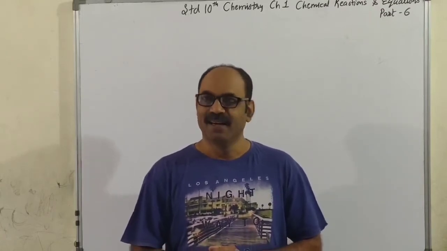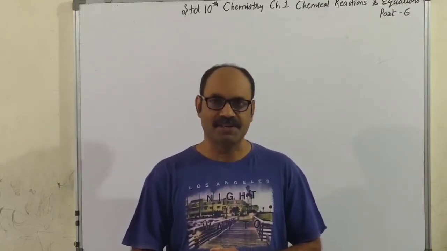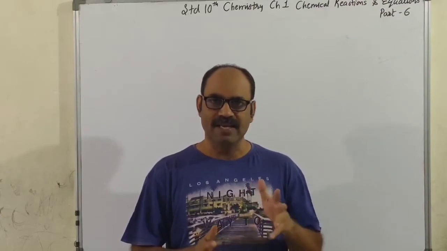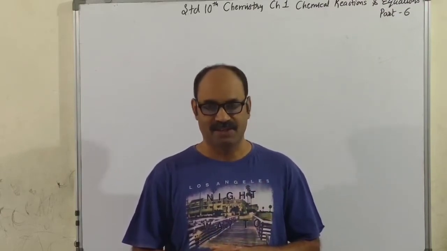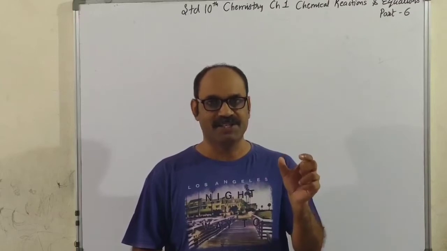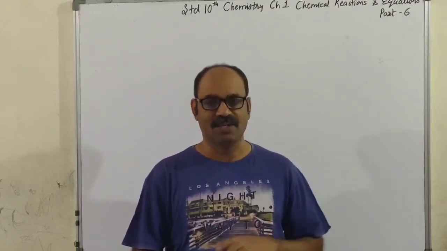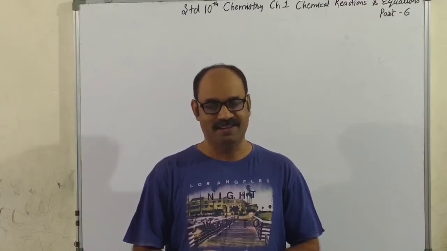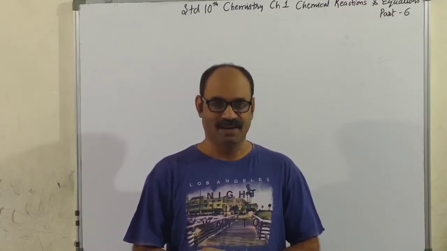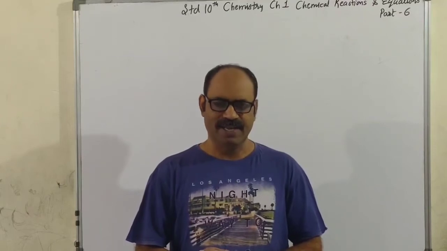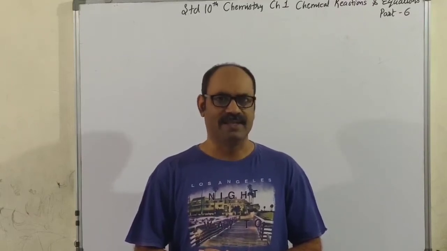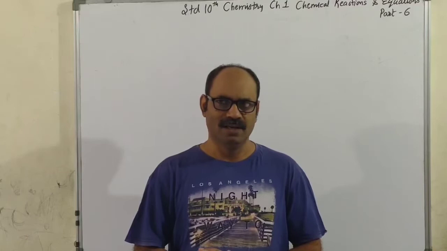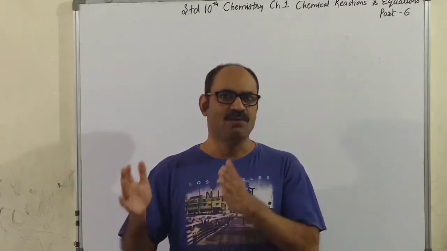All right. In the previous session, we learnt the last three types of chemical reactions: displacement reaction, double displacement reaction and redox reaction. I hope you are doing well in it and have understood it. So today we shall be concluding the chapter, leaving out the activities for you to do.